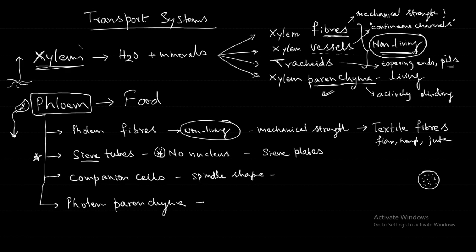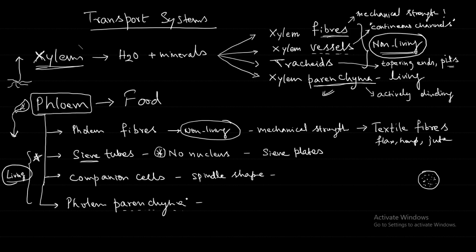Next is the phloem parenchyma. Parenchyma means what type of cells, living or non-living? Living cells. Now where are they found?